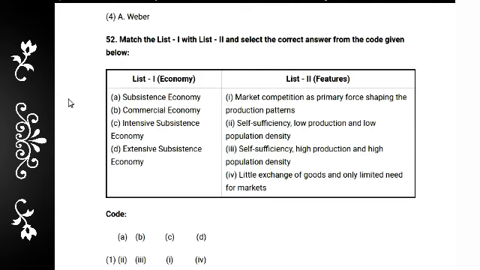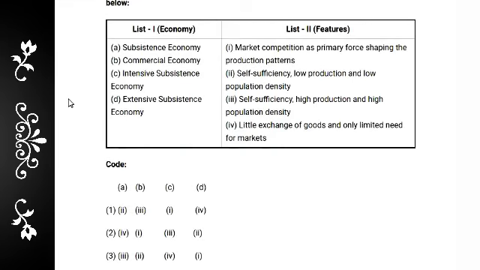This is question number 52. Subsistence economy means little exchange of goods and only limited need for a market. So A is option 4.